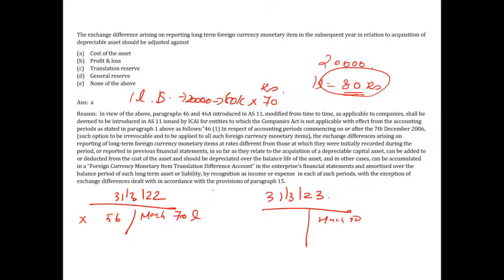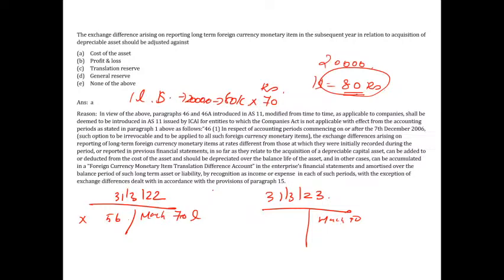I am going to incur it. If I had paid it last year itself, I would have paid at 70 rupees. But now I am paying 80 rupees for the same value, which means I am going to pay 10 rupees extra. So it is a loss, no? Because it is happening in the subsequent year for me. Correct, no? I have to reinstate, right? I am paying one side.